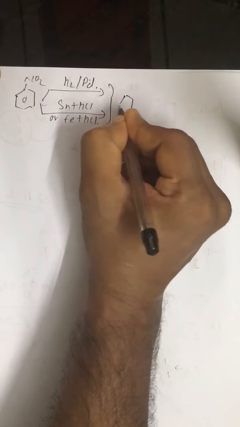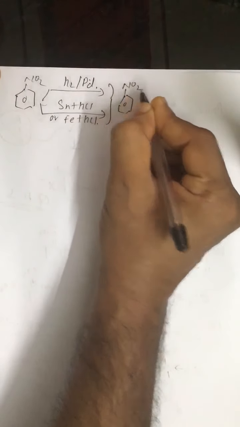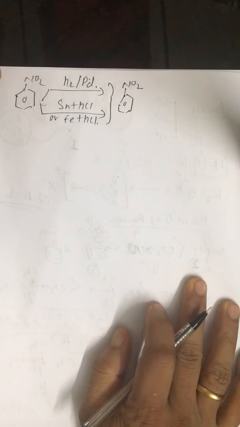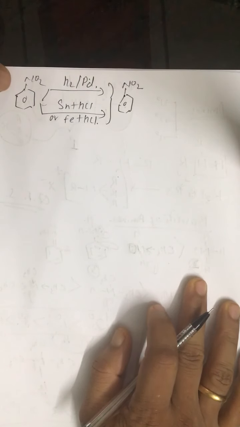We get aniline. Nitrobenzene is reduced to aniline.